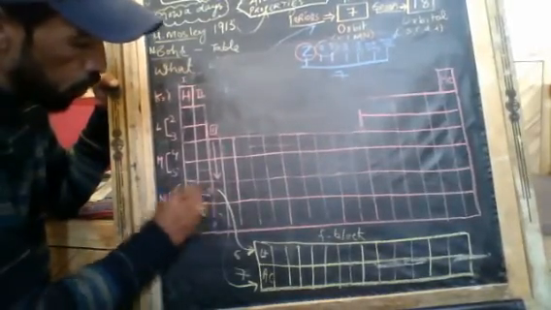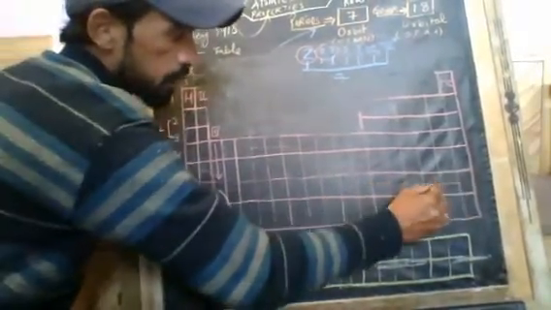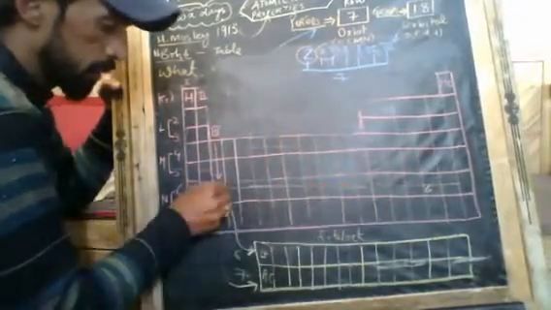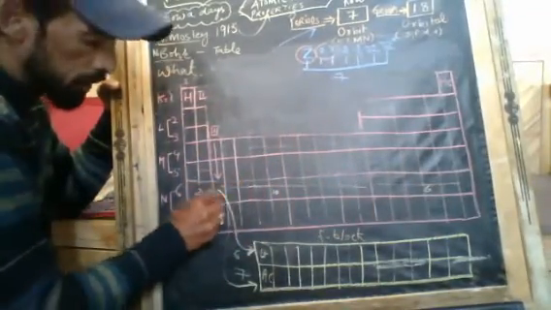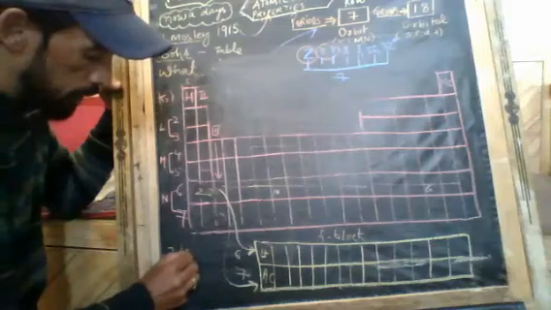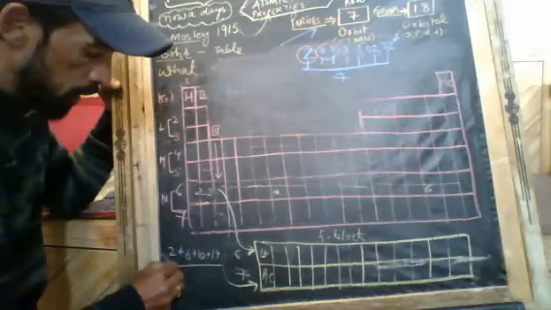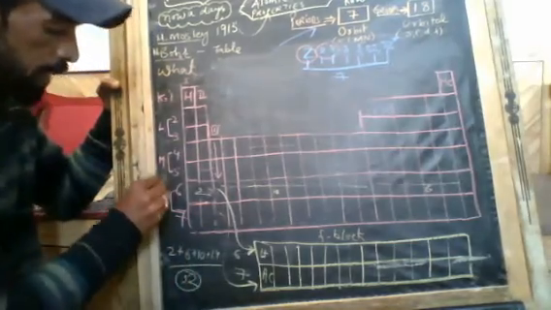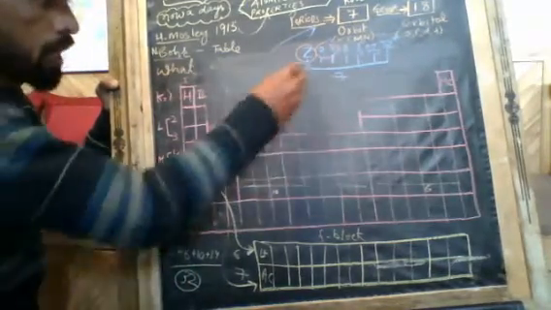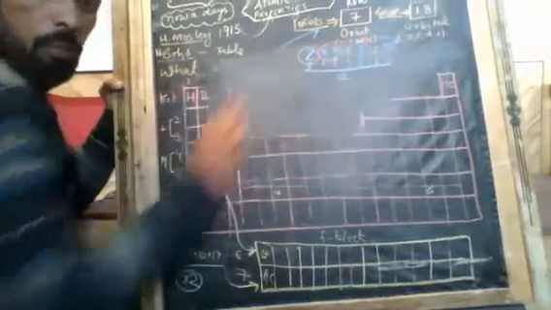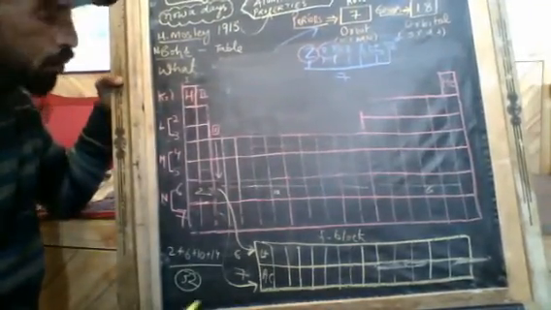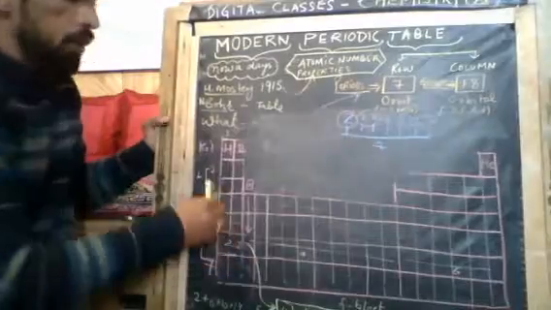You need to count in this way: 2 plus 6 is 8, plus 10 is 18, plus 14 is 32. So the total becomes 32. Because of that, the N shell has 32 electrons. I think you got my point on how the periods formed.